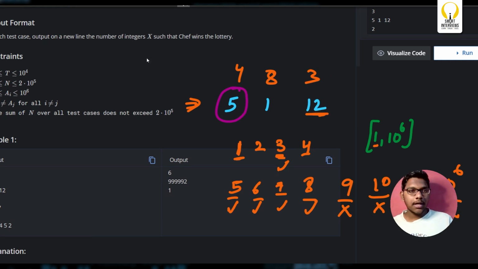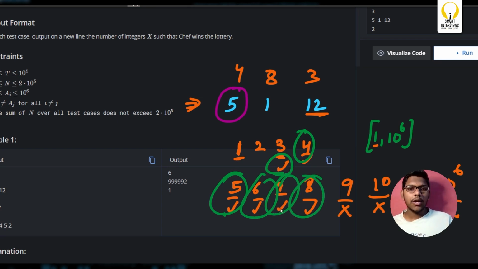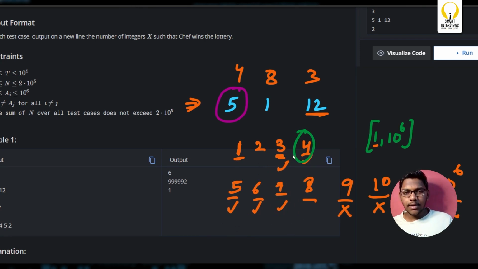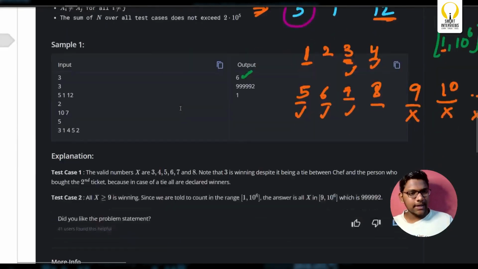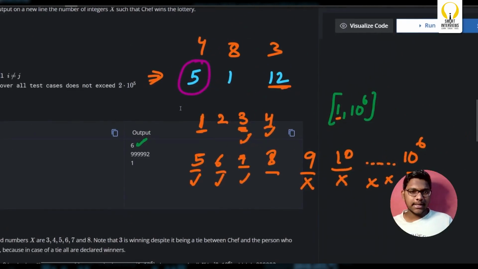Is that point clear? Now, in how many cases did Chef win? At 3, at 4 as well he won. At 5 he won, 6 he won, 7, 8. How many cases? 6 cases. So that's what you have to print. Now I'll simply debug it for the next test case as well. So 10 and 7 is now the test case.